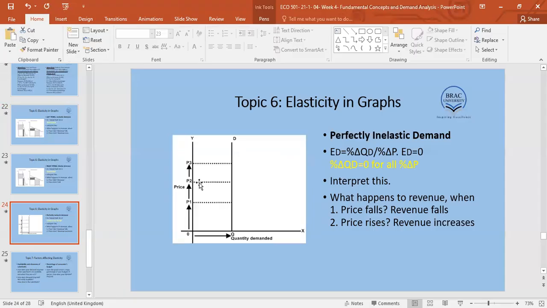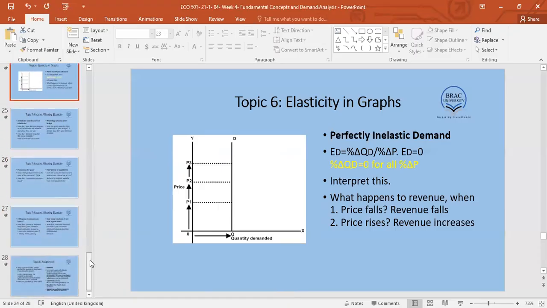If we increase the price again from P2 to P3, then we see further revenue. So the conclusion that we draw over here is, if our commodity is not responding to price, increasing the price is the clever thing to do. If we do the reverse, the revenue will fall. So we know that if a good is highly insensitive to price changes, increasing the price is the clever thing to do. So now we've come to the end of topic 6.